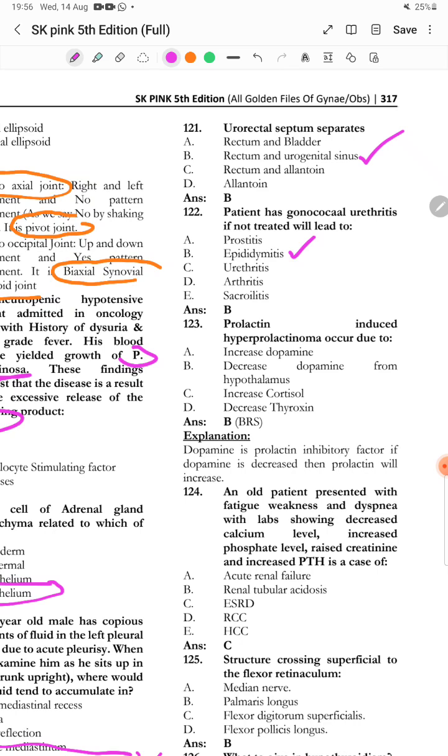Hyperprolactinemia occurs due to decrease in dopamine from the hypothalamus. Dopamine is prolactin inhibitory factor. If dopamine is decreased, then prolactin will increase.